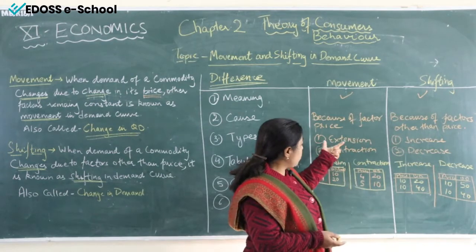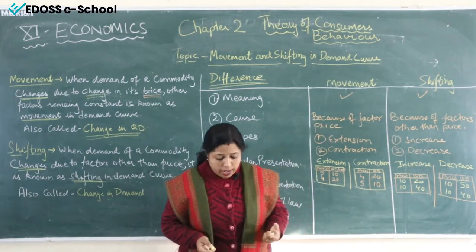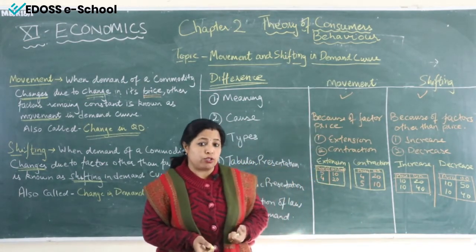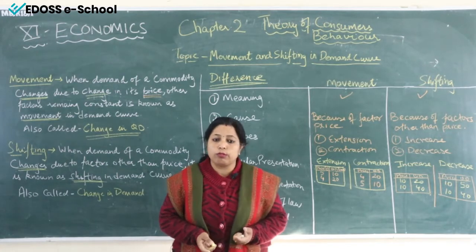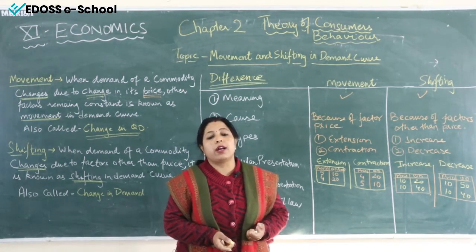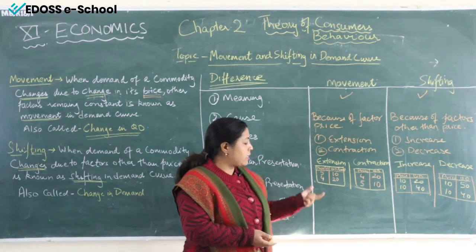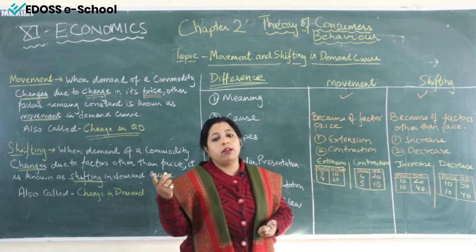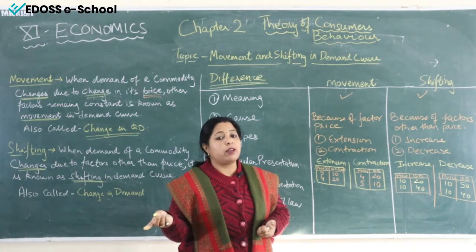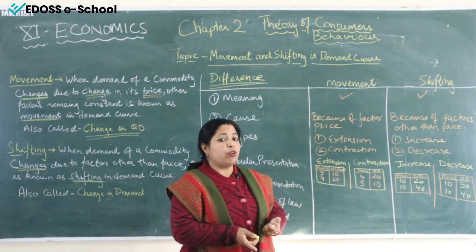So I hope you have understood the definition of the terms and the tabular presentation. Now if I ask you to define the schedule of extension, then how you will do it? What is the process of writing the definition for a schedule? Only you have to write tabular presentation in the starting of the definition. Fine. So let us have a look at any one of it. Let us take extension. So how we have defined it? Extension is a situation when there is an increase in quantity demanded due to decrease in price of a commodity. Now how you will define the schedule of it?